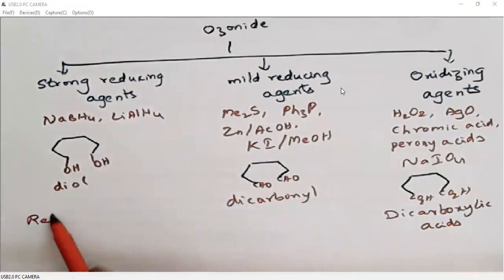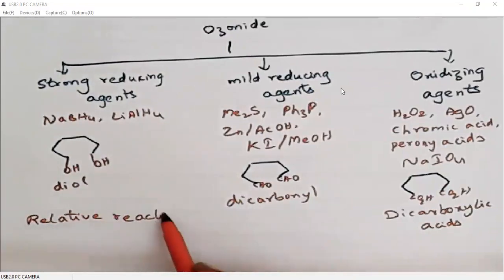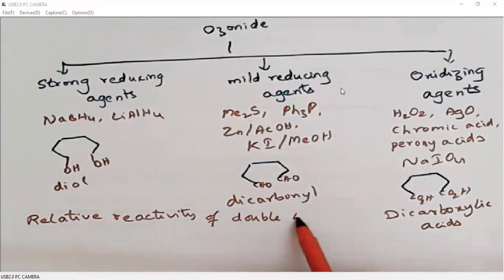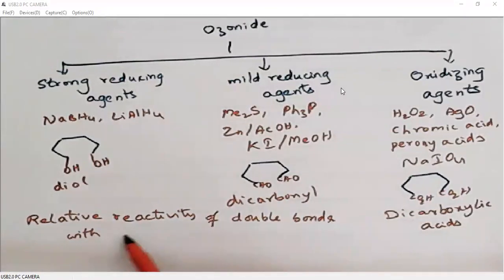I'll give the relative reactivity of double bonds with ozone.